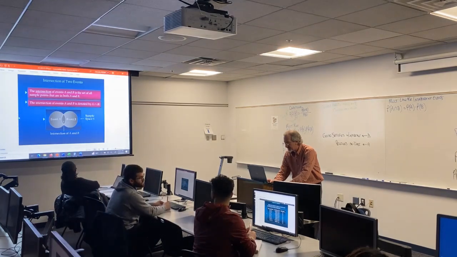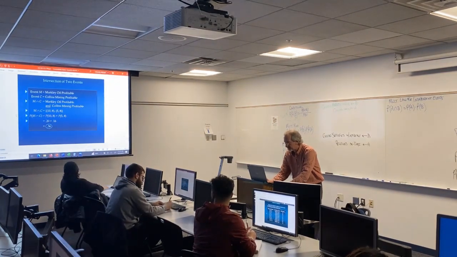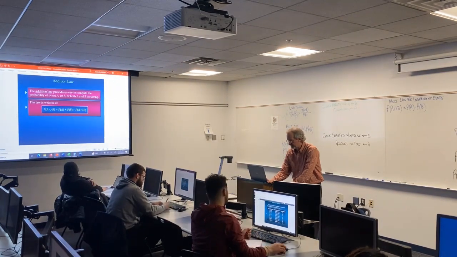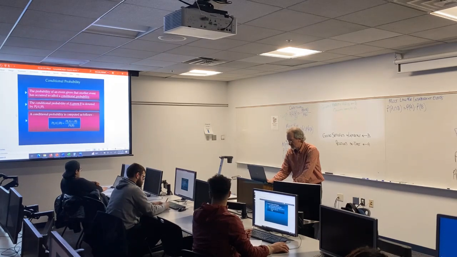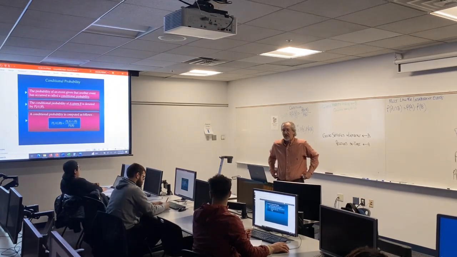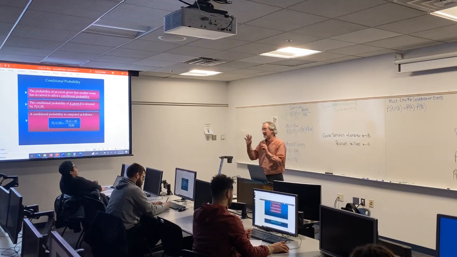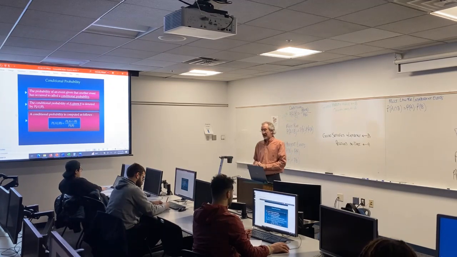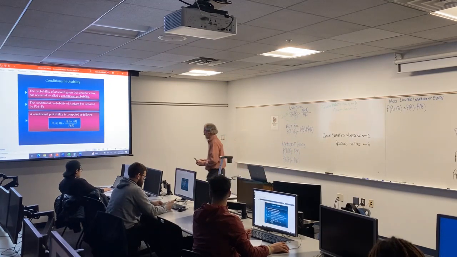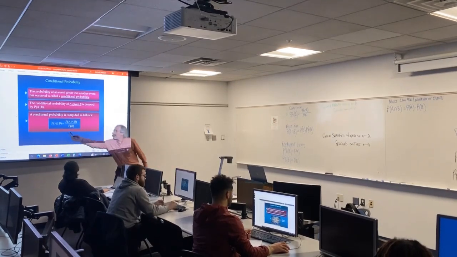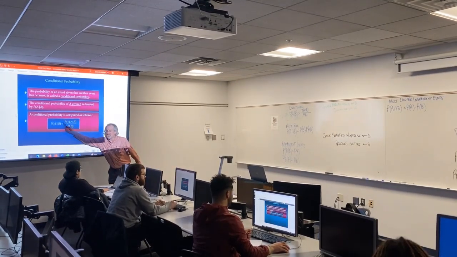Now, oh, we did the additional one. Here we go. Here is the conditional probability. The conditional probability says, given B, the letter on the right-hand side of that straight line is the given event.